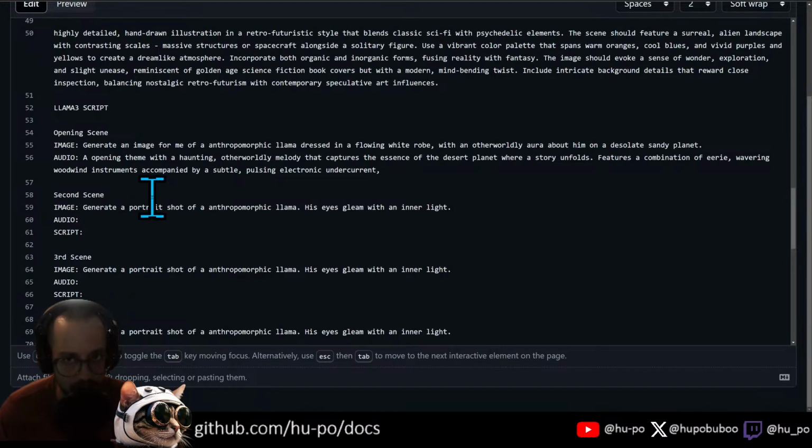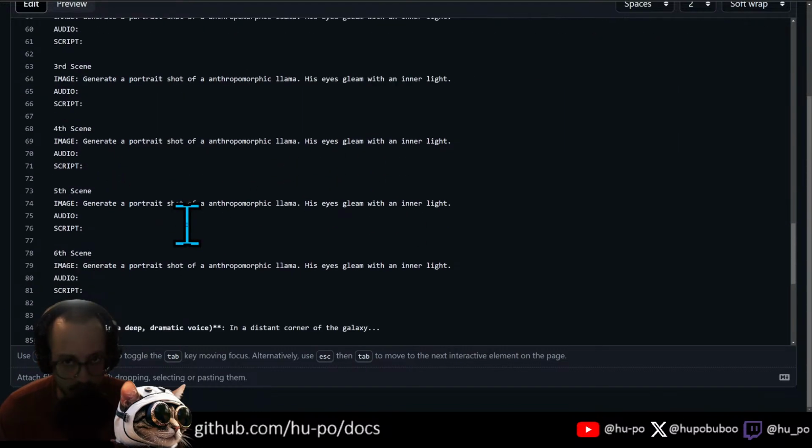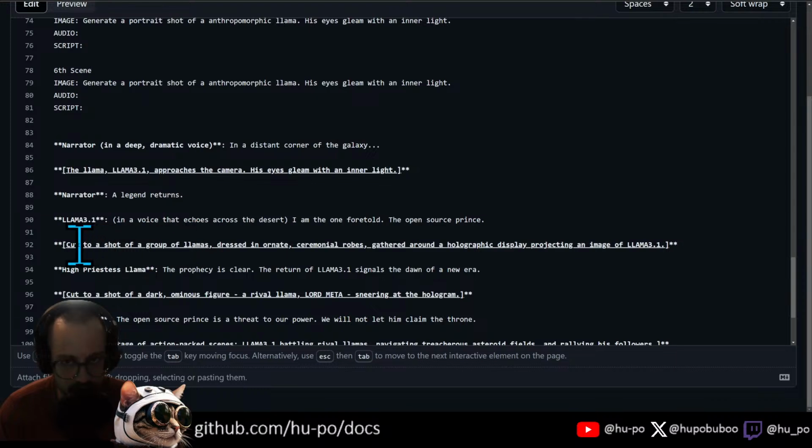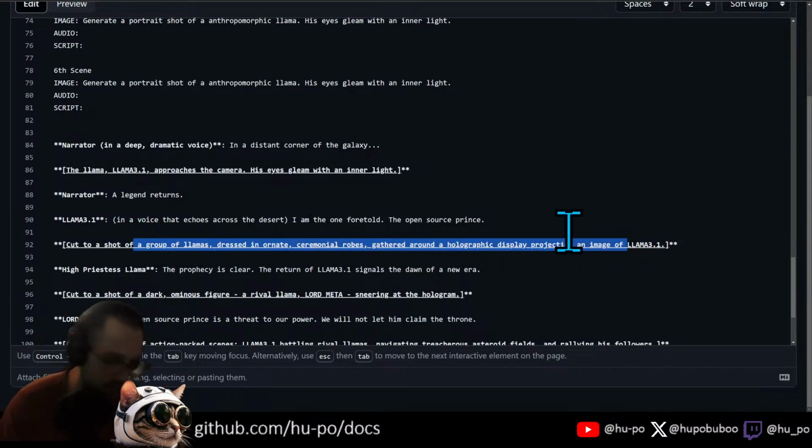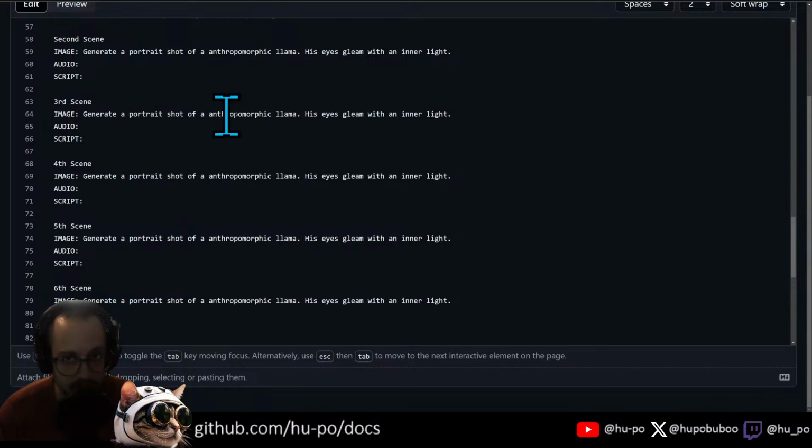Okay. The second scene is going to be our portrait shot. The third scene is going to be cut to a group of llamas dressed in ornate ceremonial robes gathered around a holographic display projecting an... Okay, we're going to do that. A group of llamas dressed in ornate gather around a holographic display. Boom. This is going to be our third scene.